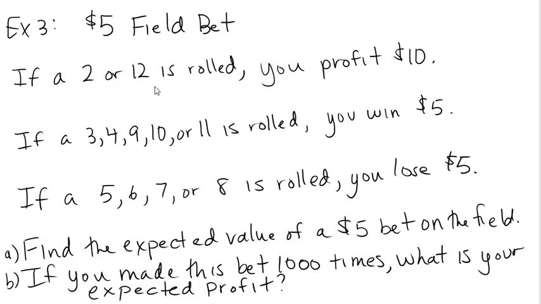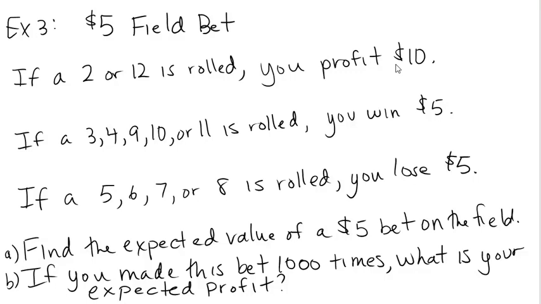The shooter rolls the dice, and they add up the number of pips on the top. And if that adds up to 2 or 12, then you profit $10. So you actually triple your money. If you put down a red $5 chip, they're going to put 2 red chips right next to it, and you're going to rake them back.